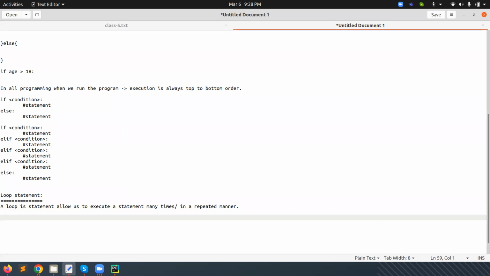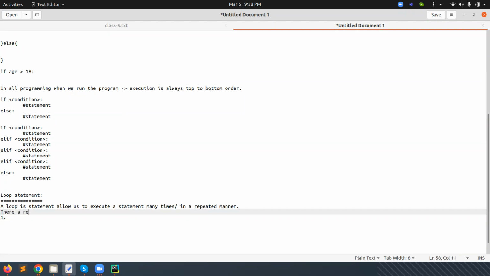How many types of loops are available in Python? Generally, when we come from a C background, there is a for loop, while loop, and do while loop. But in Python we have only two loops. One is a for loop, the second one is a while loop. Generally, the syntax is always written in small letters, not capital letters.